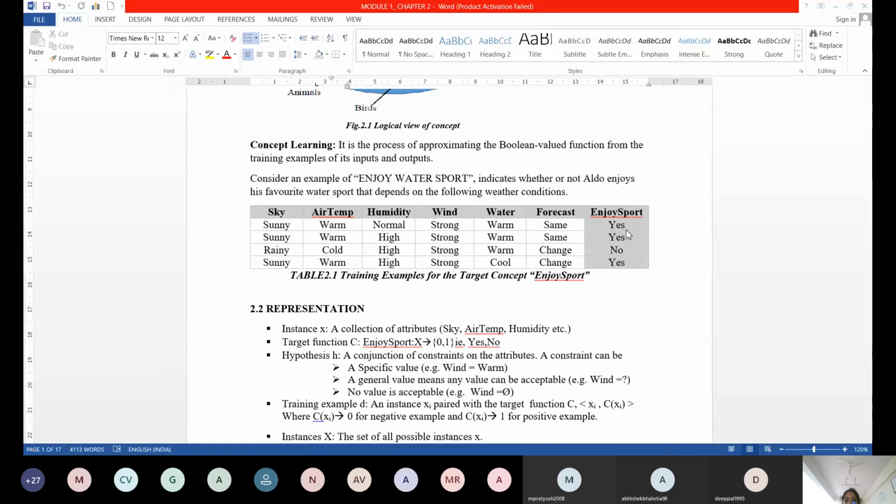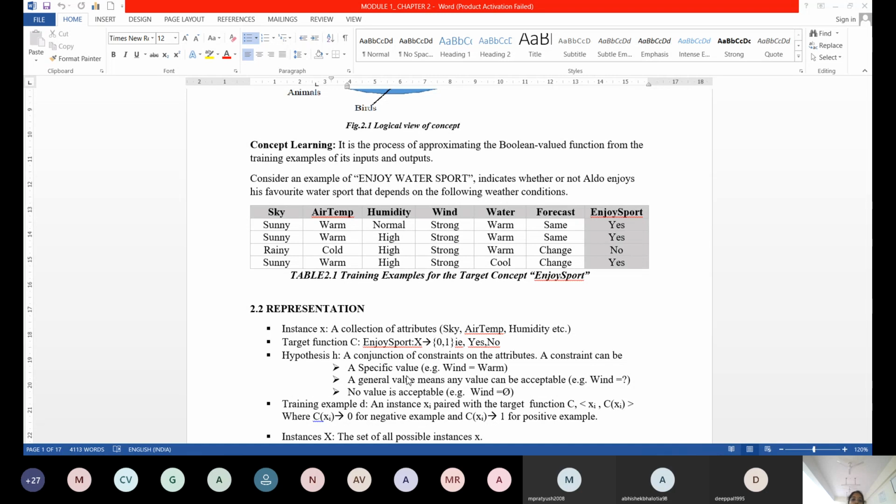Whichever row has the target concept, that is enjoy sport, value no, that is your negative example. Either 1 or yes represents positive, 0 or no represents the negative example. So here in our problem, the first two examples and the last example are positive examples. The third one is your negative example.